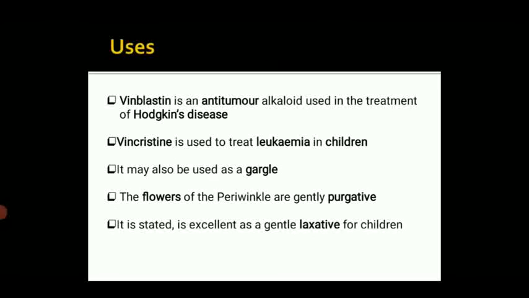Uses. Therapeutic uses of Vinca alkaloids are the following. Vinblastine is an antitumor alkaloid used in the treatment of Hodgkin's disease. Vincristine is used to treat leukemia in children. These may also be used as a gargle. The flowers of periwinkle are gently purgative. It is stated to be excellent as a gentle laxative for children.